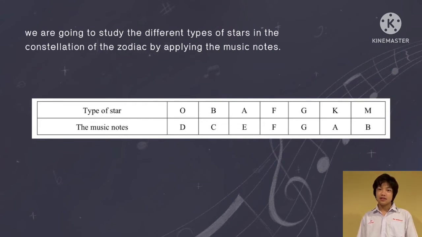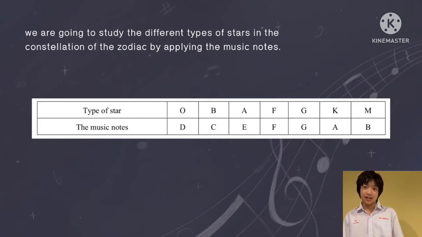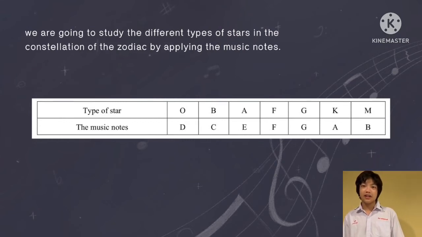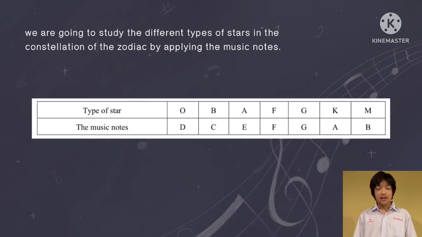Here is the star chart. Type of star O, we have the note D. Star B, we have the note C. Star A, we have the note E. Star F, we have the note F. Star G, we have the note G. Star K, we have the note A. And star M, we have the note B.